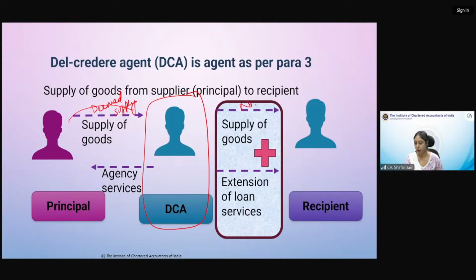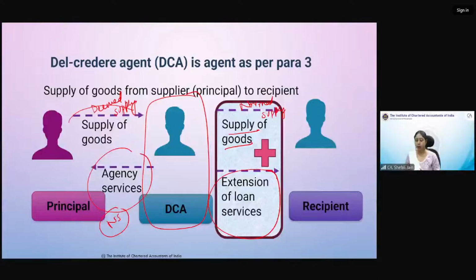This is a normal supply because here consideration is there, and this is a normal supply of goods क्योंकि गुड्स सप्लाई कर रहे हैं हम. Agency service is again a normal supply. We knew that this will be there. और ये एक्सटेंशन ऑफ लोन सर्विस की तो हमने पहले भी बात की थी. I hope till this point you don't have any doubt, because I have to add one point here.